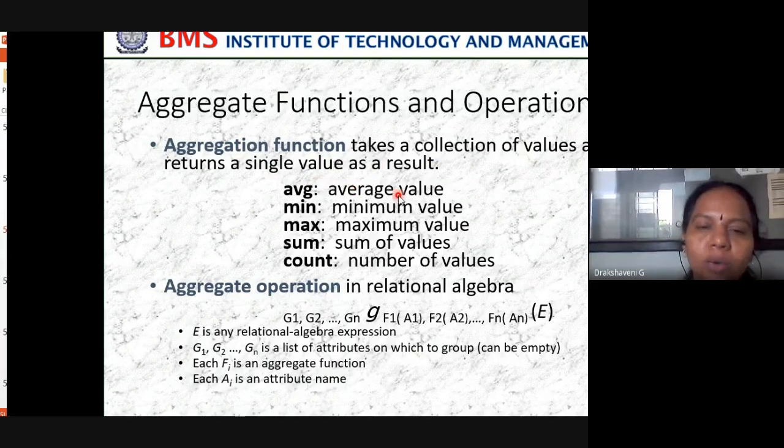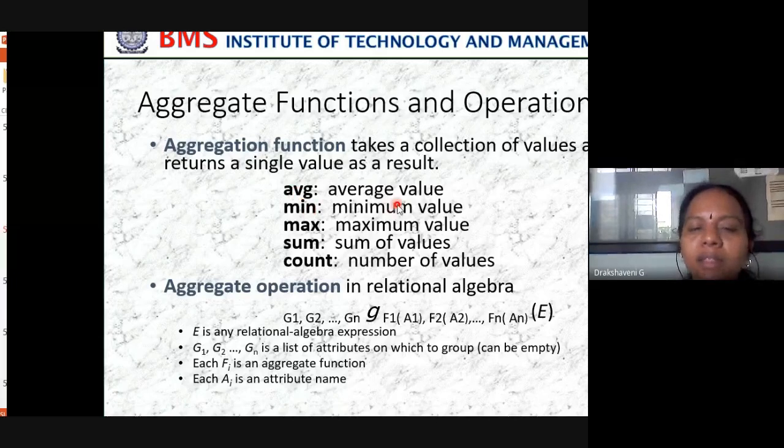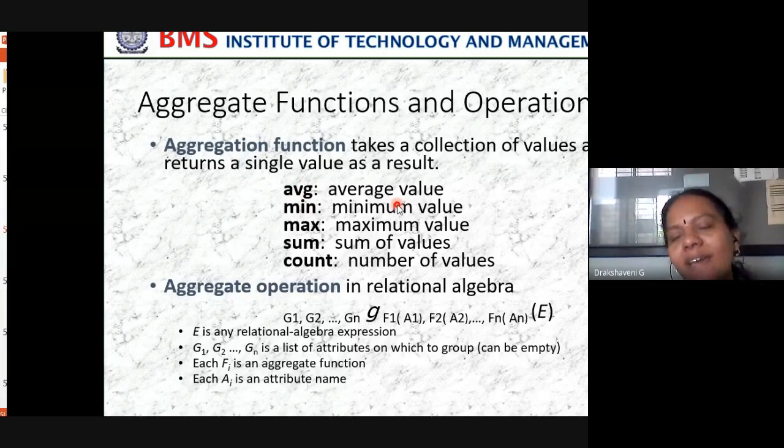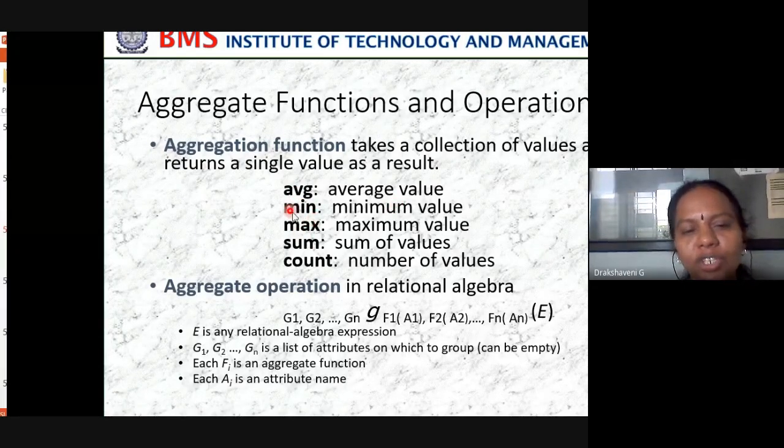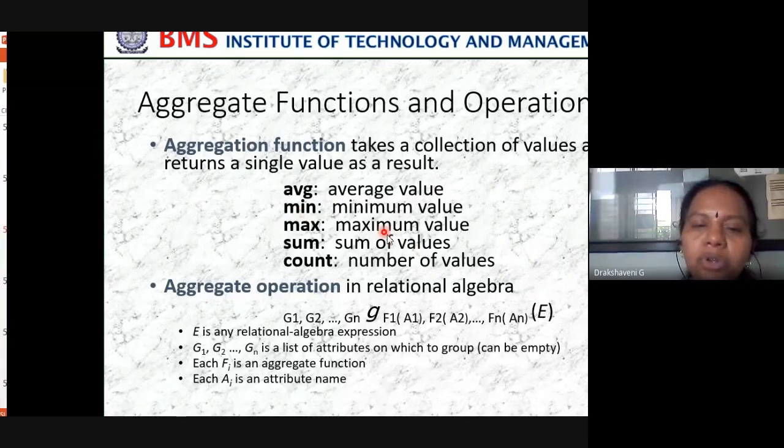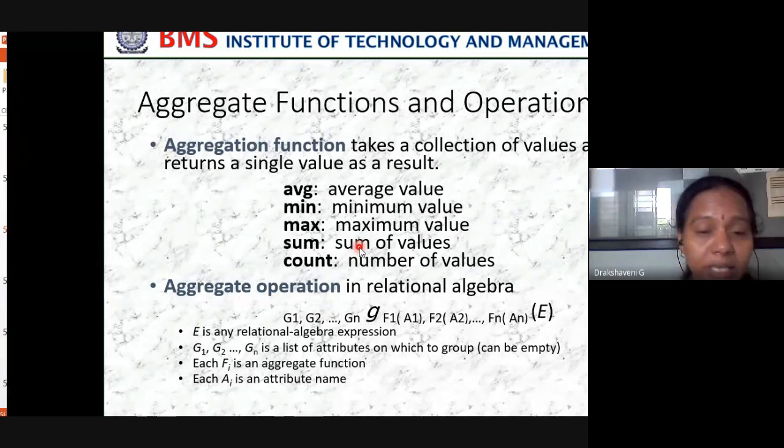It will take the average of all of your values, and it gives me AVG. These are the built-in functions which we use in our calculations. In case I want to know who got the lowest value in DBMS, we have a built-in function called minimum. In the same way, to know who got the maximum marks in DBMS, I have a built-in function called max. In the same way, I want the sum. We have test 1, test 2, test 3, and I want to calculate the sum of test 3. Then we use the sum function.